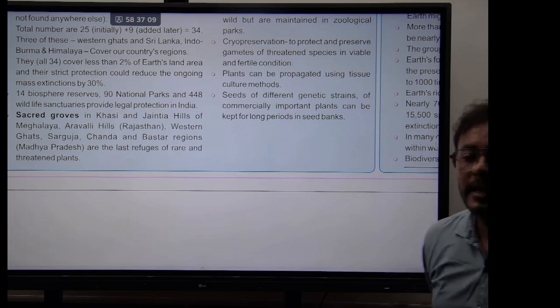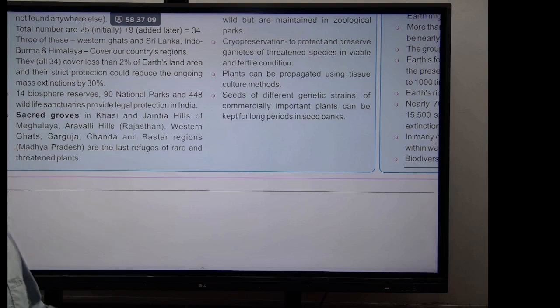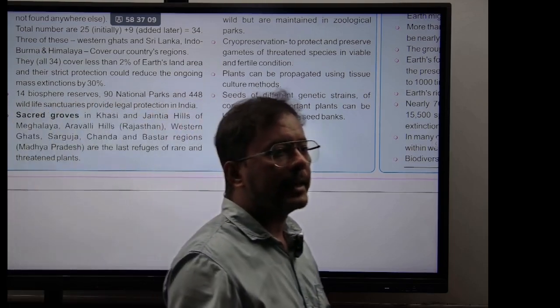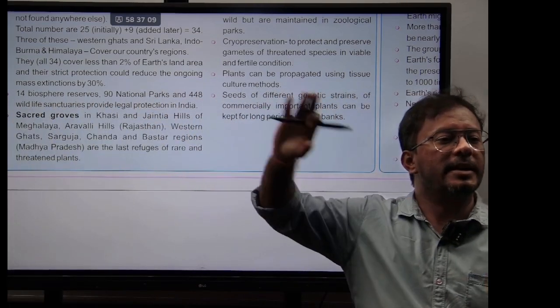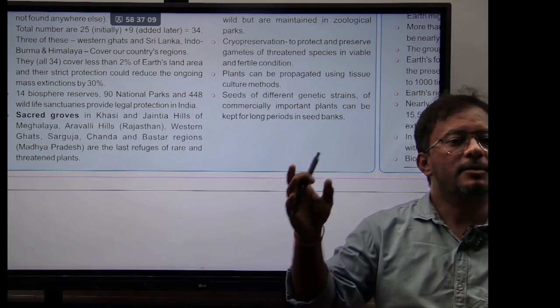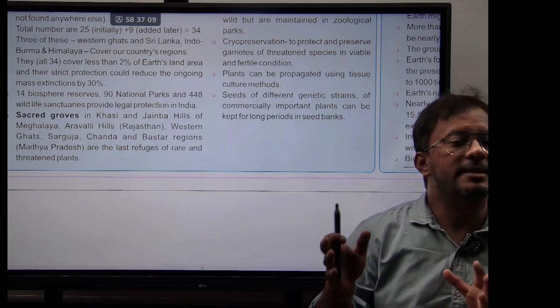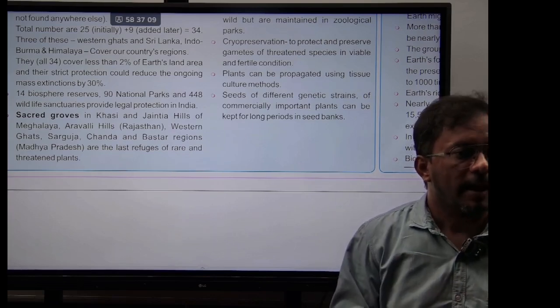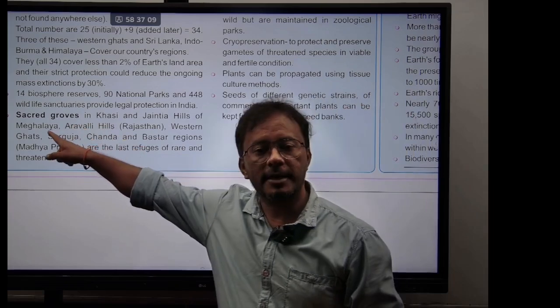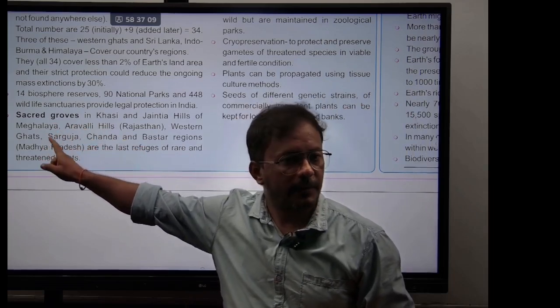There's something called sacred groves found in Khasi and Jaintia Hills of Meghalaya, Aravalli Hills of Rajasthan, Western Ghats, and the Sarguja, Chanda and Bastar regions of Madhya Pradesh. They are the last refuges of rare and threatened plants. These are places where they keep aside some areas of the forest which have the most important species, so they are considered sacred plants or sacred animals. And those areas are called what, guys? Sacred groves. Am I clear there?